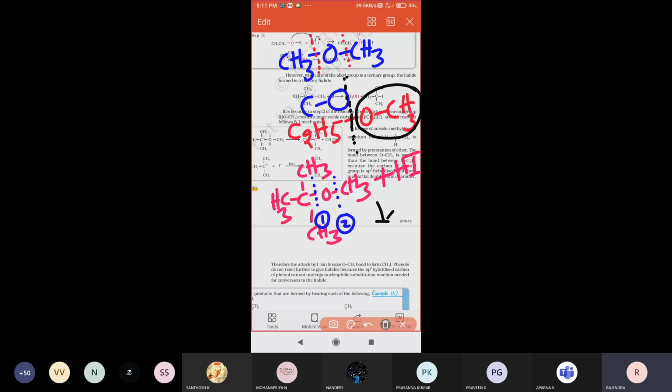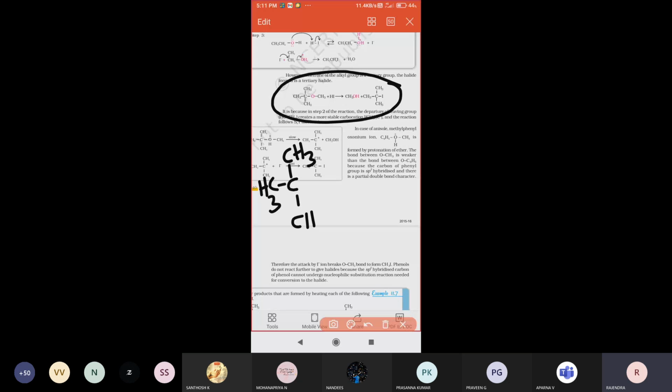For example, if you take tertiary ethers and react them with hydrogen iodide, the bond cleavage happens on the side with the maximum number of carbon atoms. That oxygen and carbon bond should break. Therefore we have oxygen and CH3 with the tertiary alkyl group. When it reacts with hydrogen iodide, the carbon-oxygen bond on the side with the maximum number of carbon atoms will be cleaved.